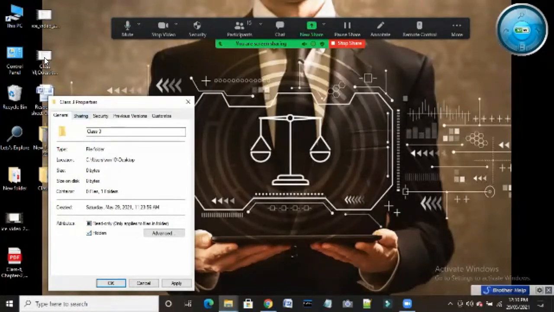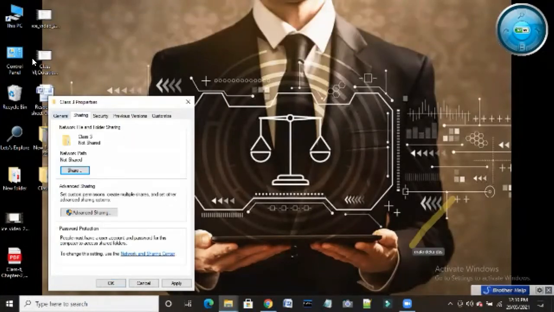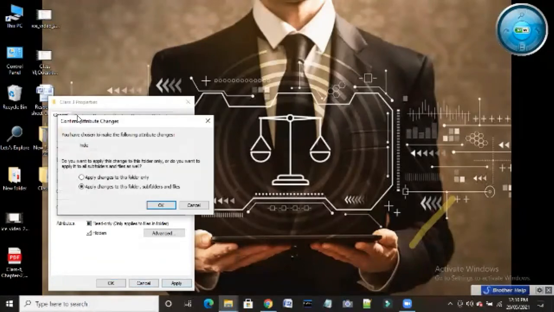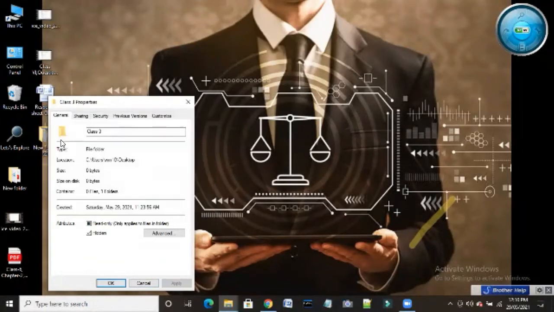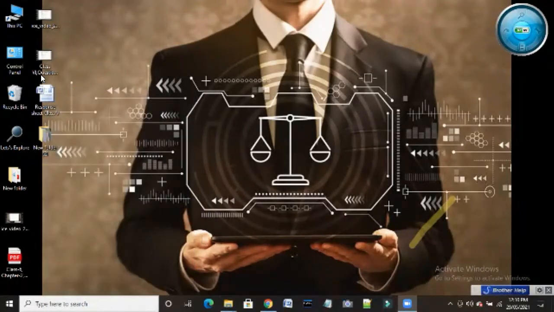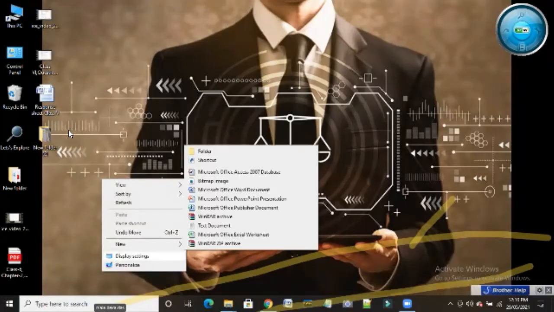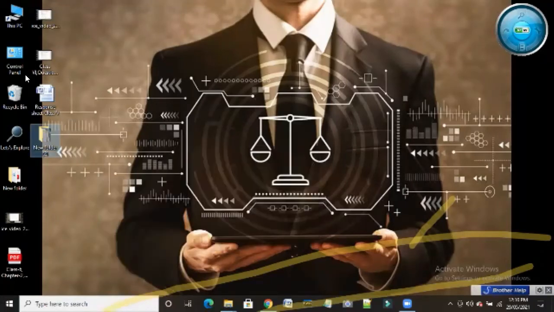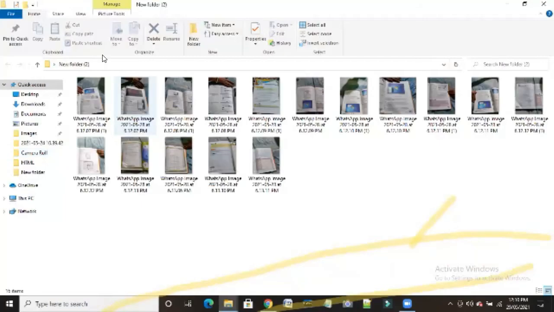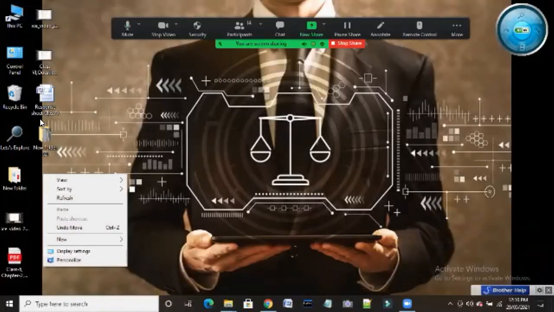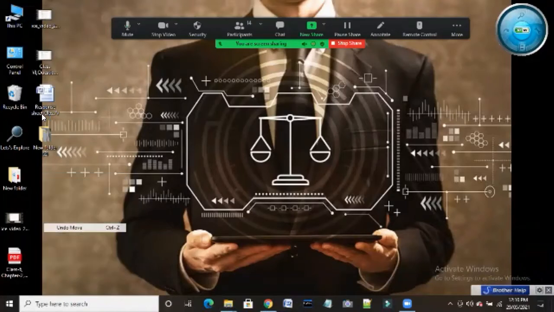Okay, sharing I will go. I'll go to sharing, then this one I will hide this one. Apply changes to this folder only. Okay, I'll do. You see, not there, now cannot see, that folder is not there. If I want to see, then what I will do. I cannot see that folder. What I need to do is undo the move.